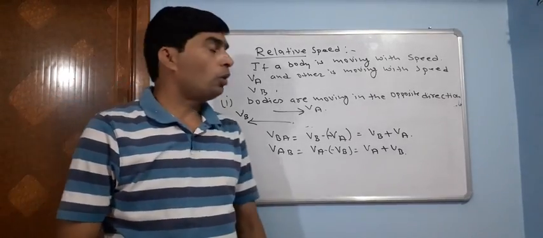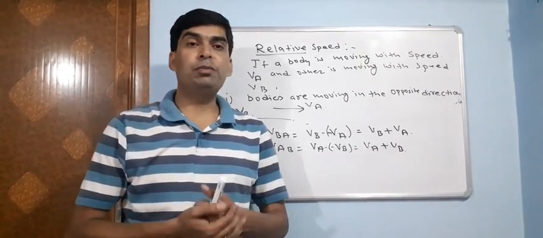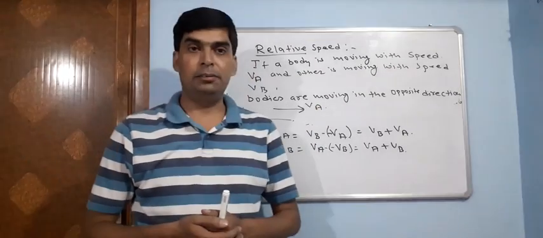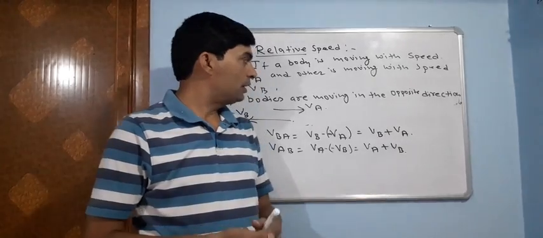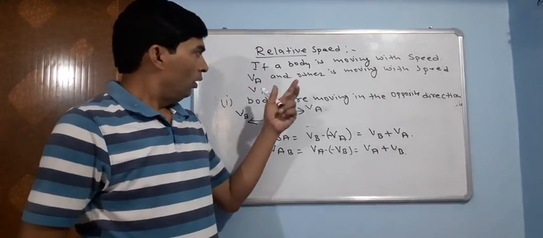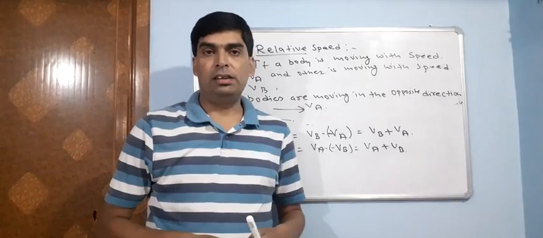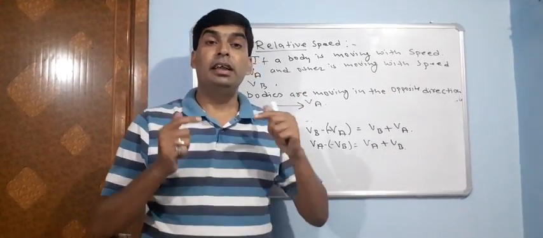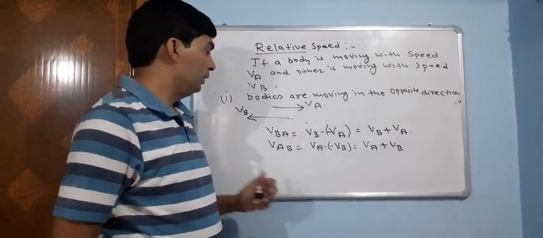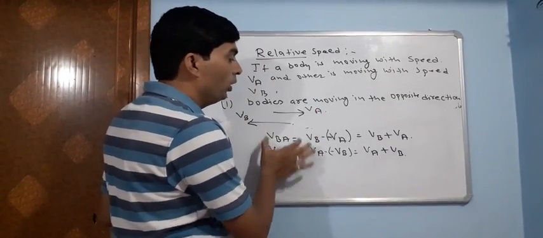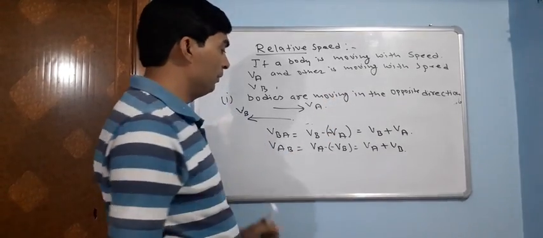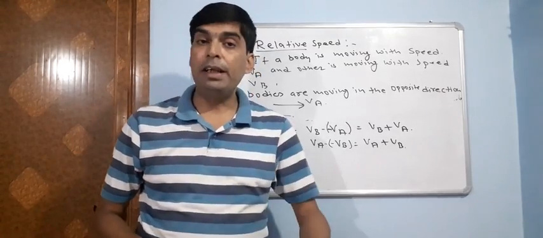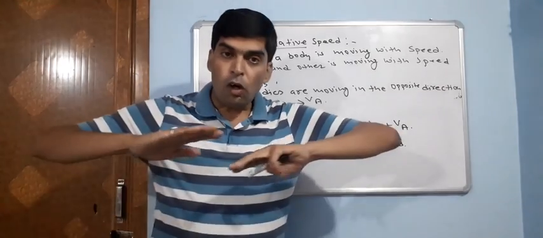Relative speed helps us sort out numericals based on comparing two speeds in any other frame, but here we are restricted to only one direction. When we mention the direction, then on a plane we will use the concept of vectors. We will do all those things in later classes, but till then we are moving on linear speed, or motion in a straight path. There the relative speed of two bodies will be the difference of them when they are moving in the same direction, and the sum of them when they are moving in opposite directions.